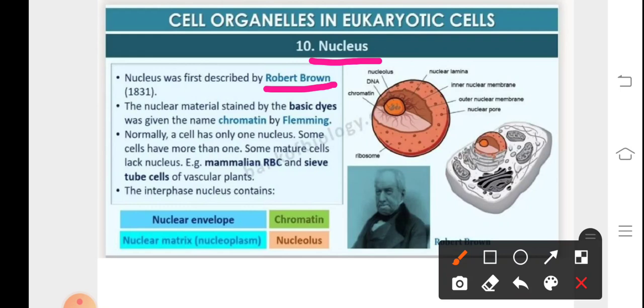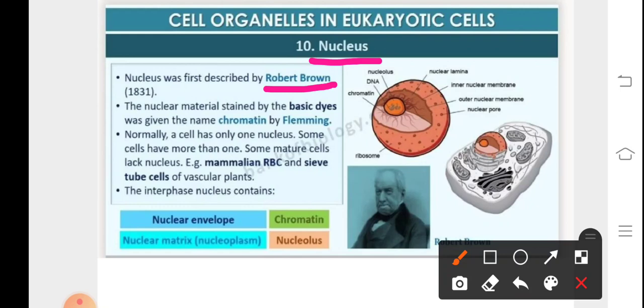Generally, a cell has one nucleus, so there's one nucleus per cell, therefore the cell is uninucleate. But in some cases, there may be more than one nucleus, like in the case of Paramecium, where a macronucleus and a micronucleus are observed. So there are two nuclei present in the cell of Paramecium, which is a unicellular eukaryotic protist. The meganucleus or macronucleus regulates metabolic activities, whereas the micronucleus is involved in reproduction.